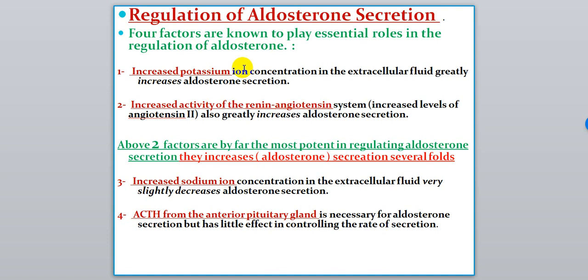So potassium ion and angiotensin both have a powerful effect on secretion of aldosterone, while sodium ion and ACTH have a little effect. All of these factors lead to increased secretion except sodium ion, which causes inhibition of secretion of aldosterone if there is an increase in sodium ion in extracellular fluid.